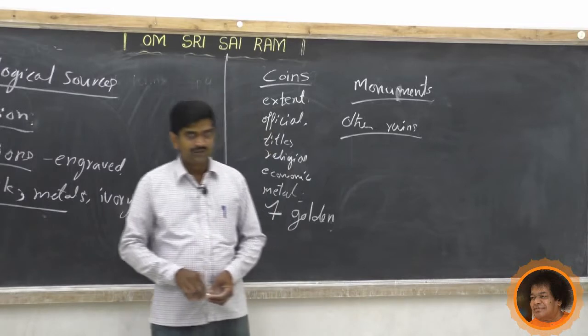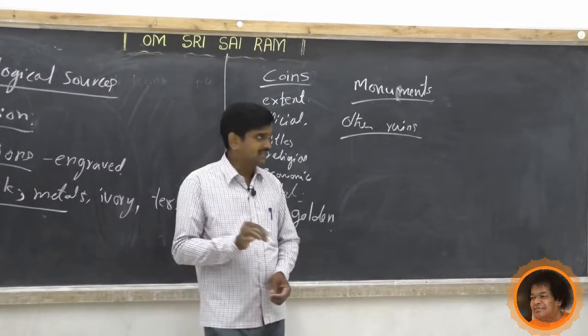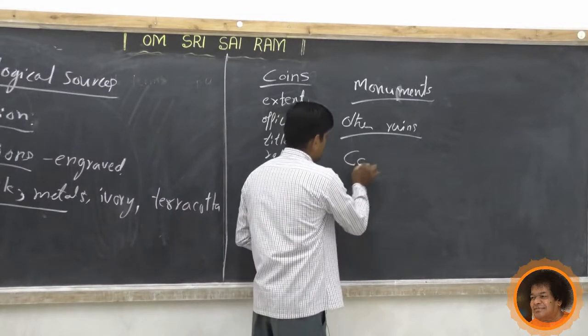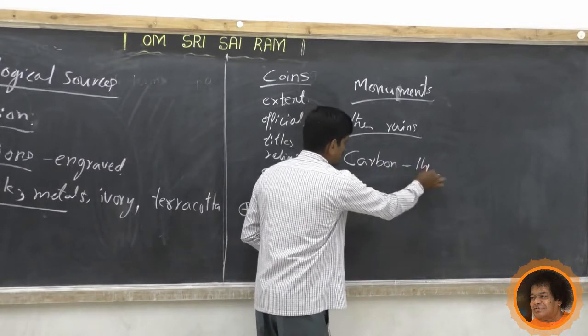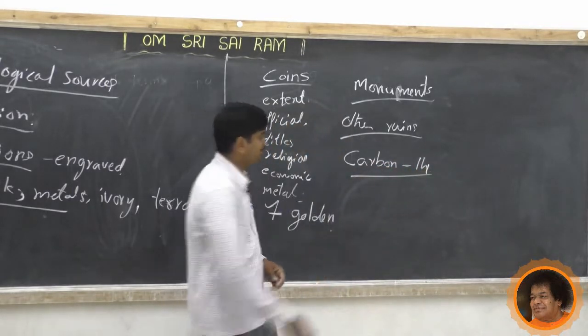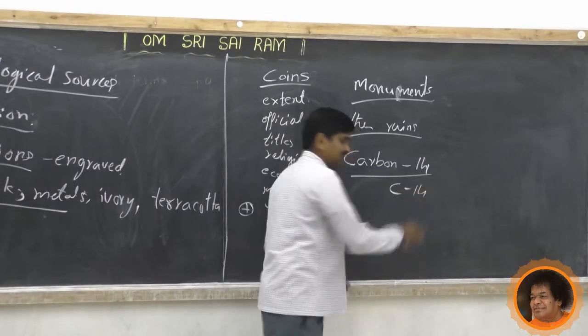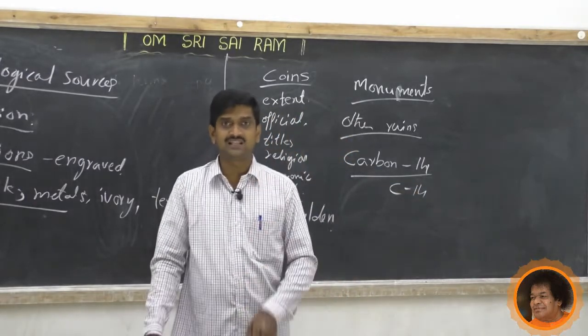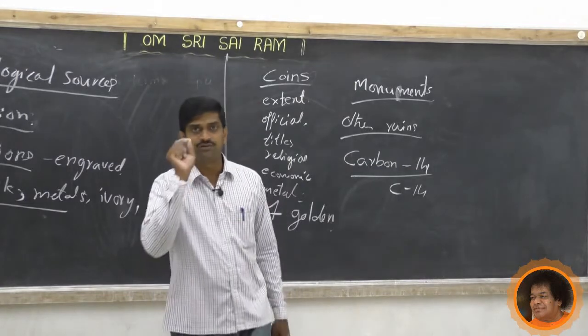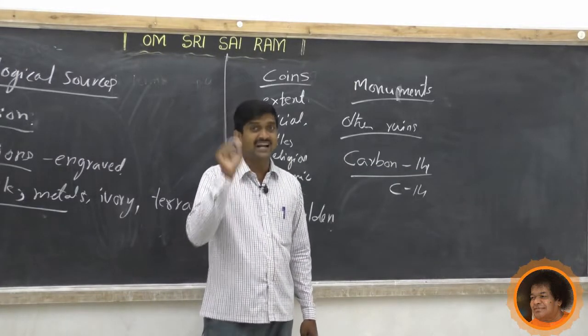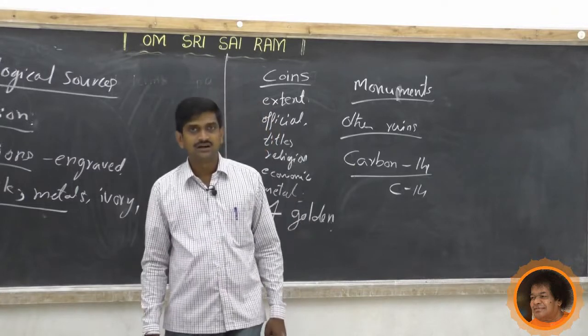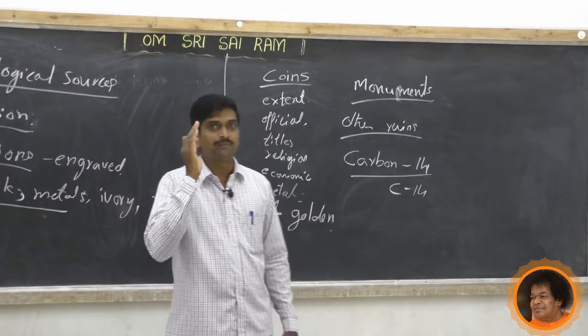Here there is a method, carbon 14. By using this C14 or carbon 14 method, there is the possibility of finding out the age of the items.